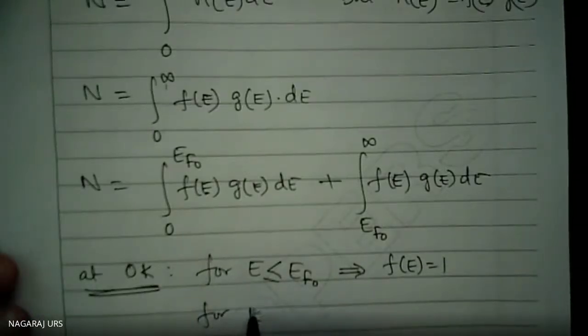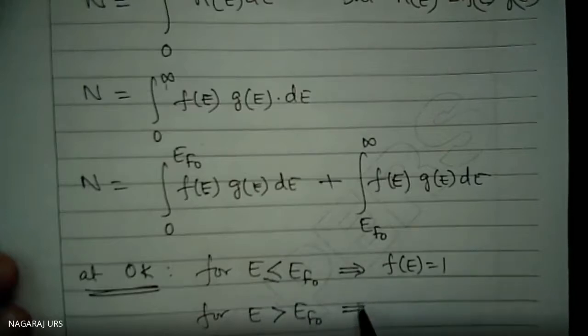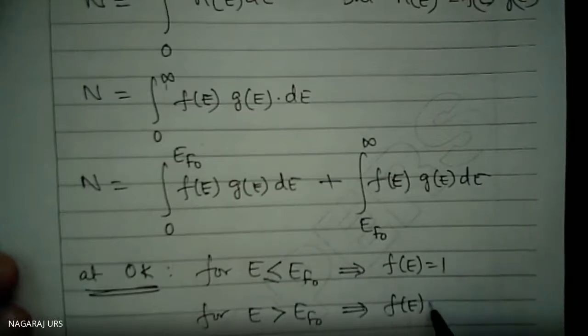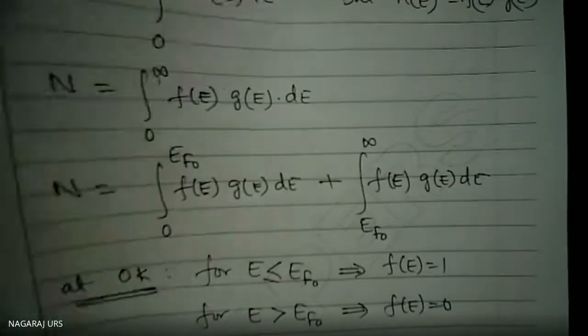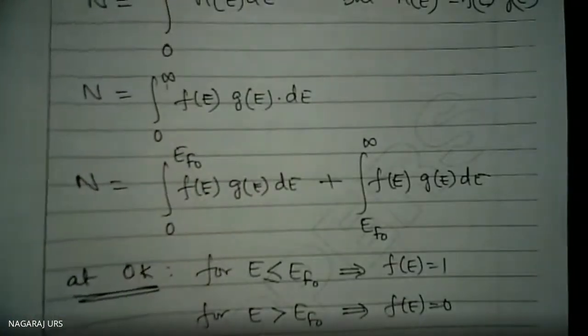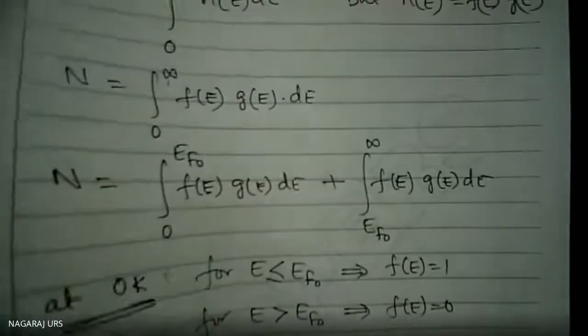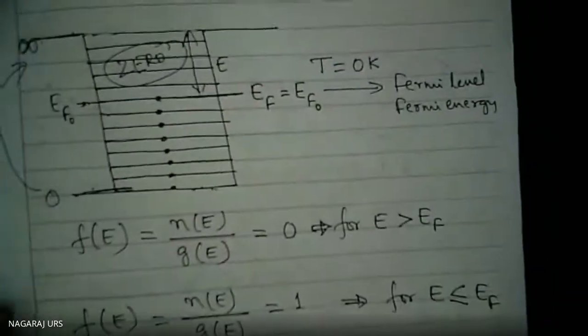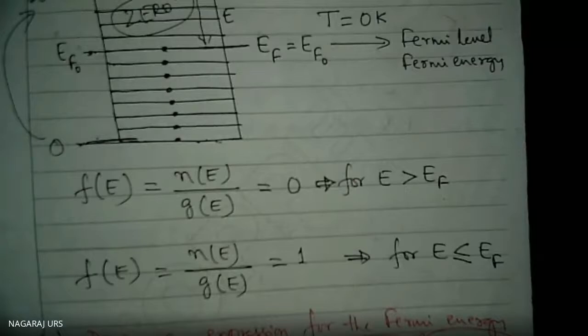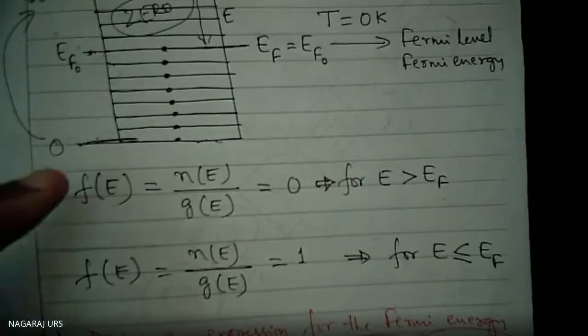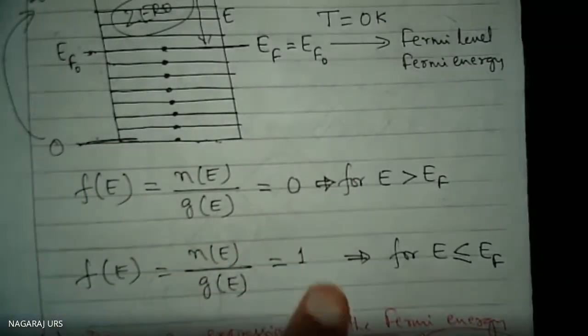For E greater than E_F0, F(E) is equal to 0. I have already written that concept here. This concept at 0 Kelvin that I have written, this idea I am going to use here.